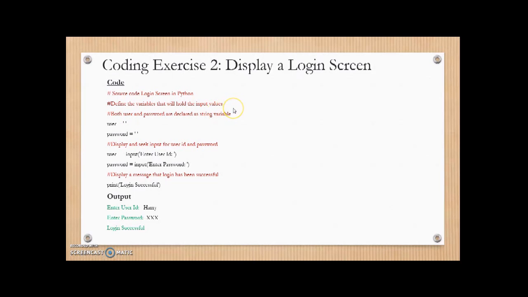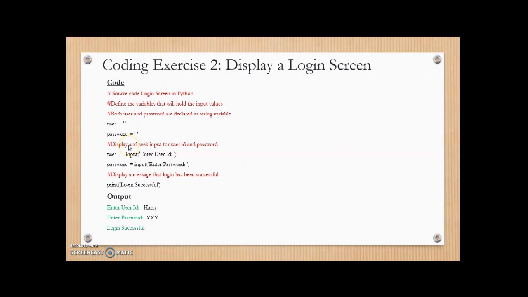Now, whatever we learned in the earlier slides, we are using those concepts now. We talked about variables earlier. Here we'll be accepting two inputs from the user, the user ID and the password, and both are string variables. So we have defined two variables called user is equal to an empty string and password is equal to an empty string variable.